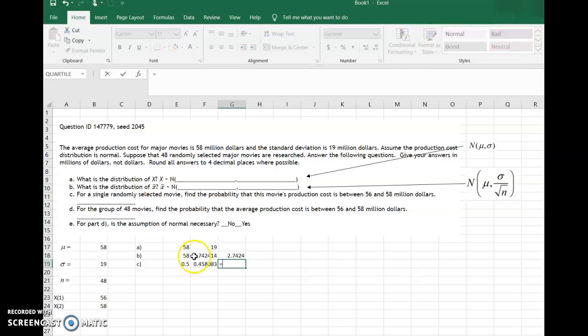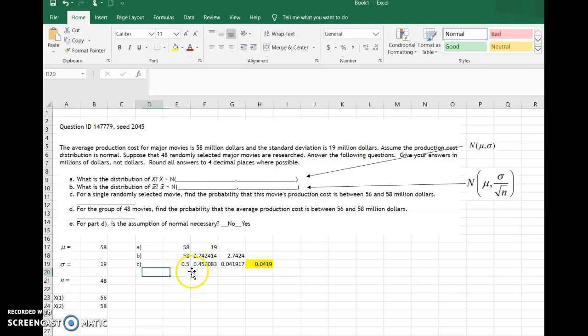So equals area below the bigger minus area below the smaller. And if you round that to 4 decimal places, hopefully you can do that in your head, it's 0.0419. But just to be safe, it's equals round this number, comma, to 4 digits after the decimal point. There's your answer for C. Okay, so final answer here for C is that. Had to do some work to get there.